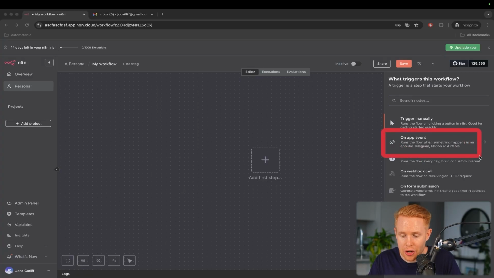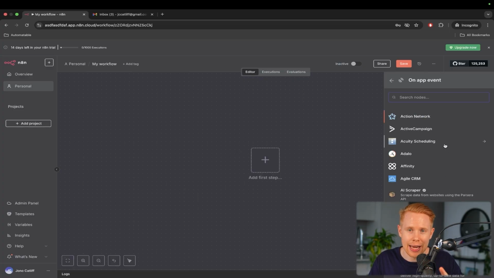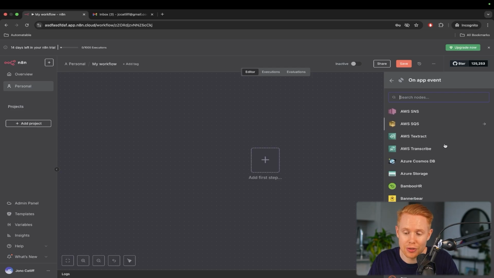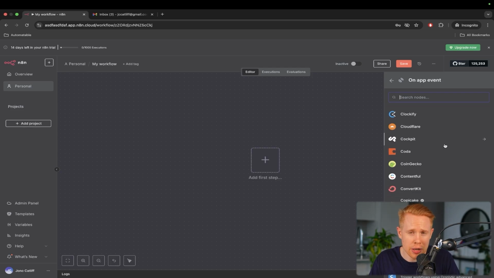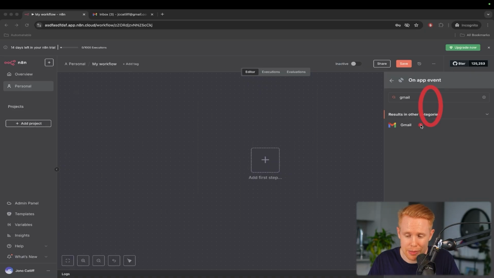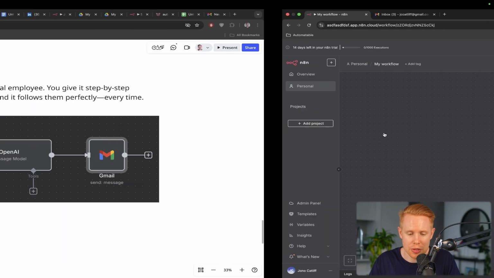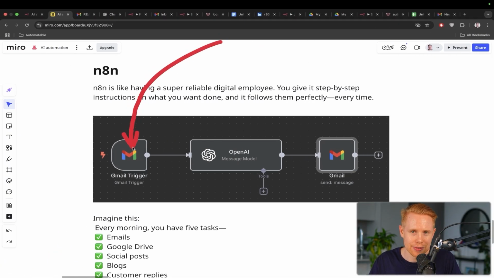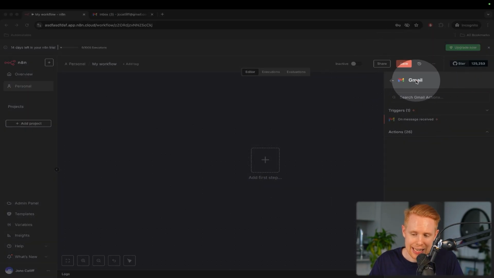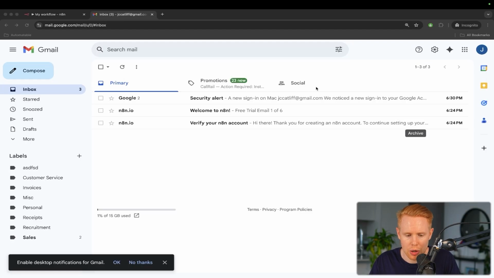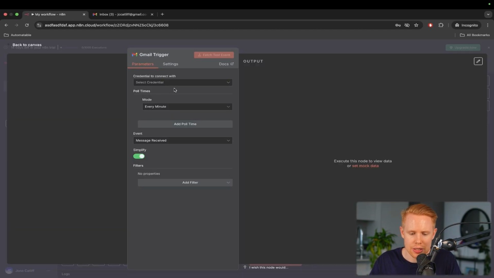We also have these on app triggers, which are triggers that are not n8n applications. So for instance, we have access to all of these additional apps in here. Some ones that you're probably familiar with would be Gmail, for instance, or all of the Google apps like Google Docs, Google Sheets, Google Drive, Google Slides, all of that kind of stuff. Now, for our example, because we're going to be building out this workflow that waits for emails to come in, we're going to be using Gmail, and they only have one trigger, which is on message received. Okay, so when we receive a message from Gmail, we're going to start this workflow.